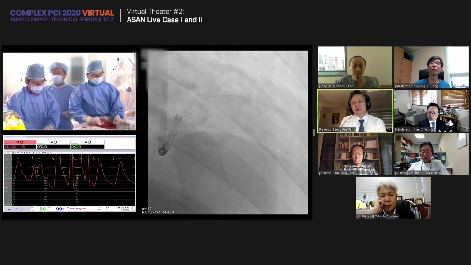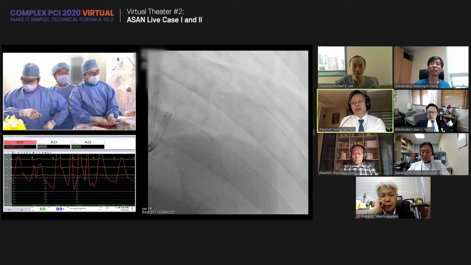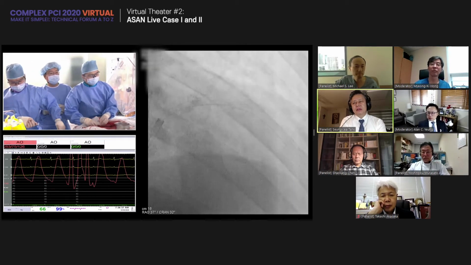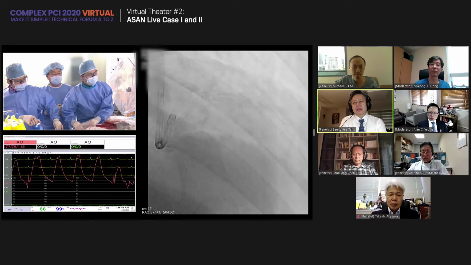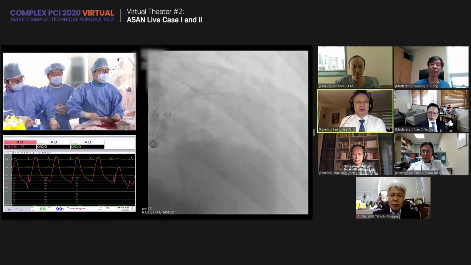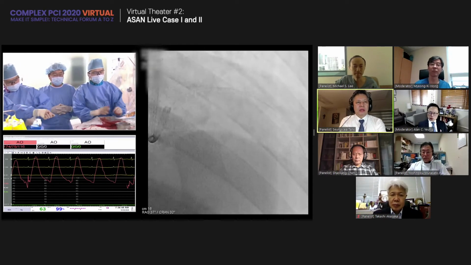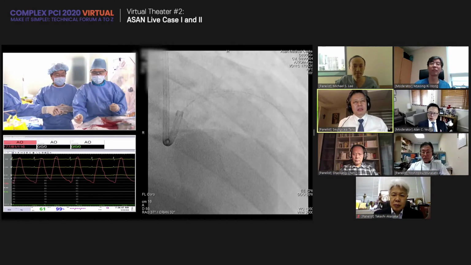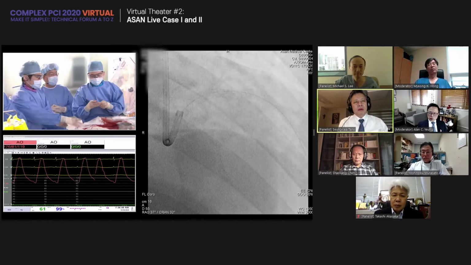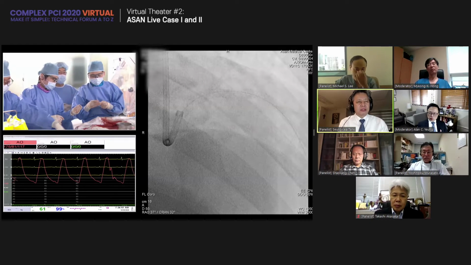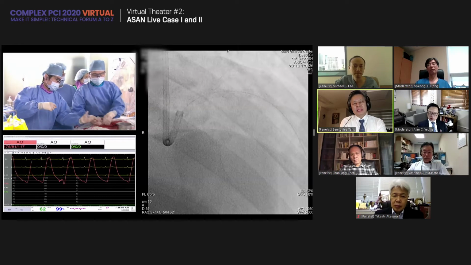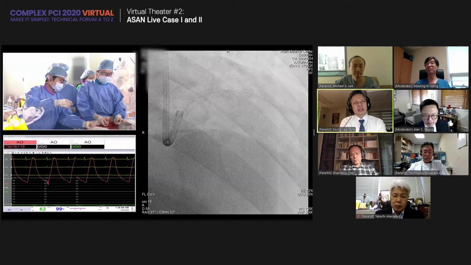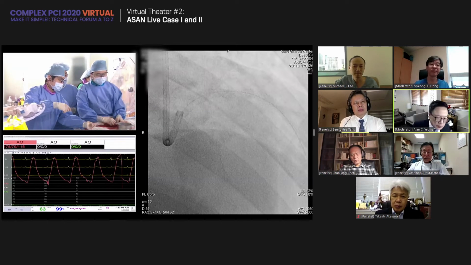It's very important to prevent crushing the left main stent with the guiding catheter, so it is very important to appose the left main stent before any other distal procedures. It makes it a safer procedure and easier to access the distal areas.